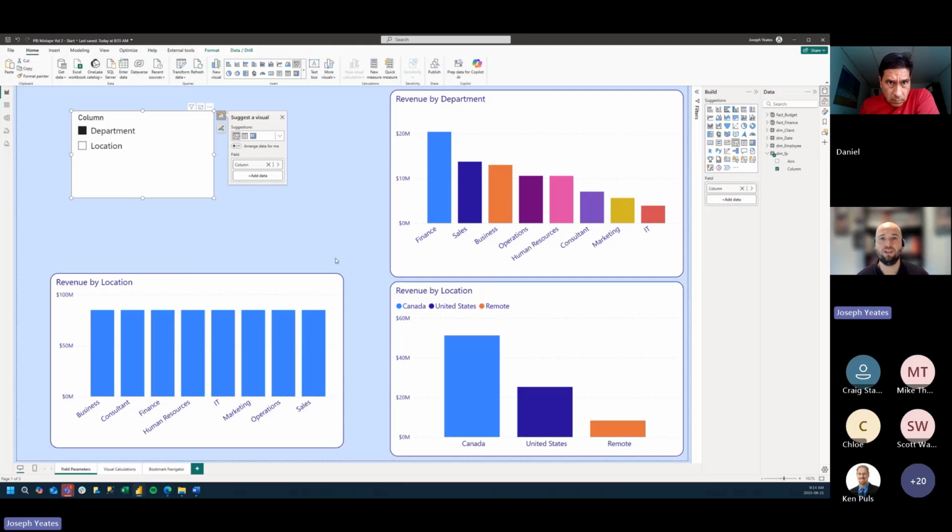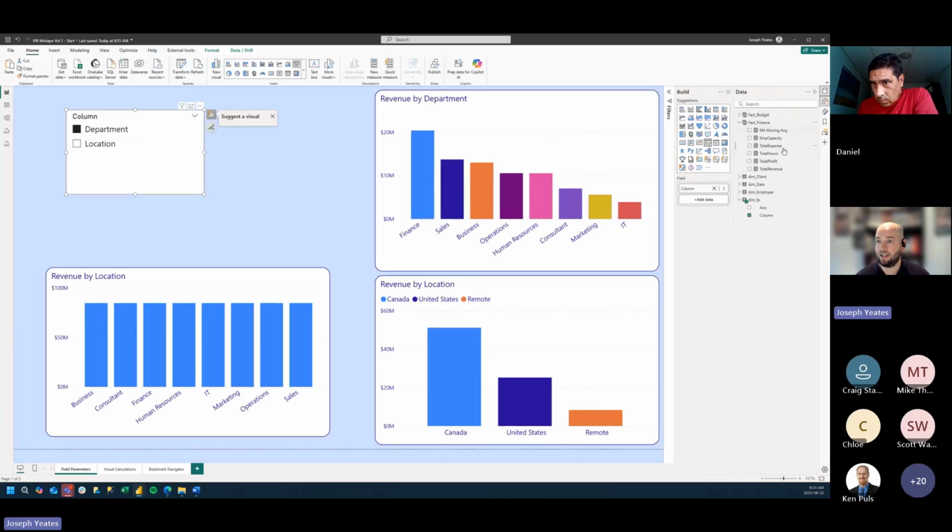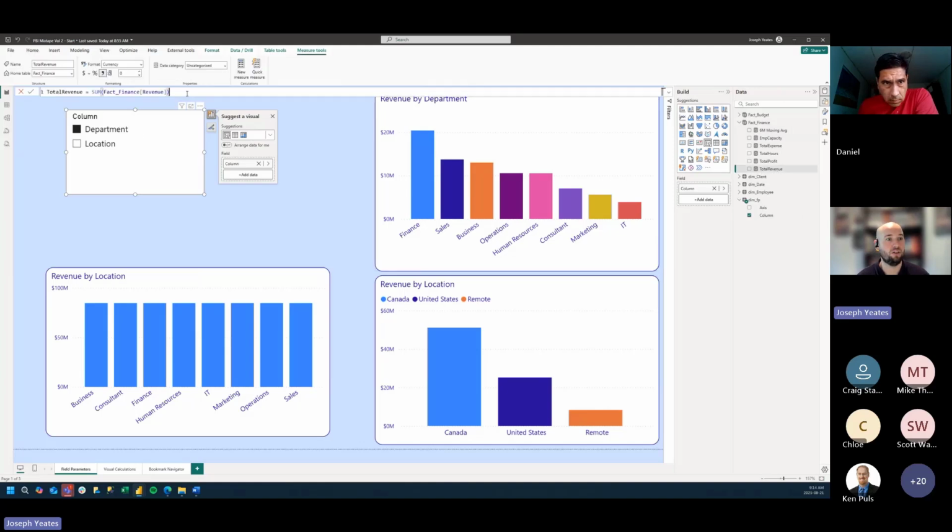So the last step to make this method work is to create a new DAX measure. If I go to our fact finance table, we see that our total revenue measure, which is what we want to display on our dynamic chart, is just a basic sum. We're just summing the revenue column from our fact table. But what I need to do is create a new measure on our fact table. So let's call this dynamic revenue.